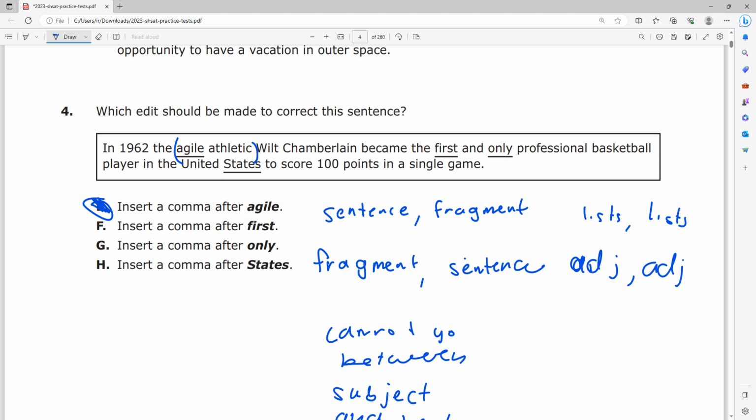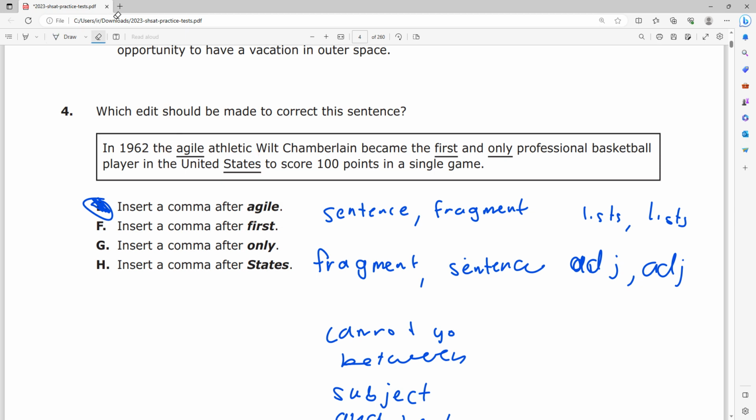But if you tell me "agile, athletic Wilt Chamberlain," now I know that he's agile and I know that he's athletic. So a comma between two adjectives kind of serves as a list. It's almost like you're listing his adjectives, and because that comma is there, it's separating them. It makes it a lot easier to understand just what you're trying to describe, or what the adjective even means.